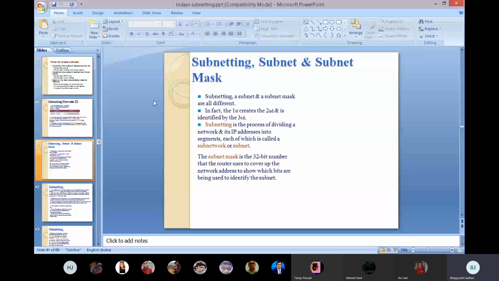Subnetting is the process of dividing a network and its IP address. What is subnetting doing? It divides the network and IP address into segments, each of which is called a subnetwork or subnet. The subnet mask is a 32-bit number that the router uses to cover up the network address to show which bits are being used to identify the subnet.